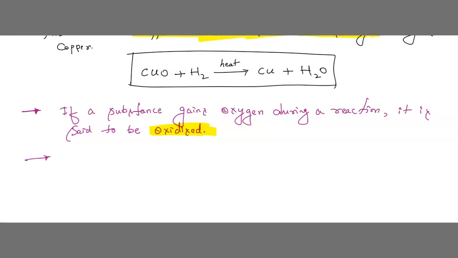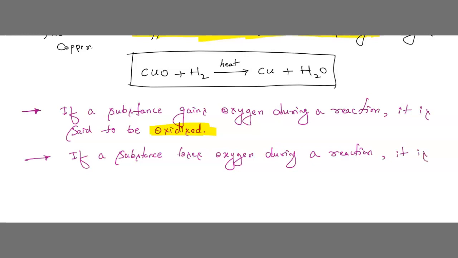Understood? Similarly, if a substance loses oxygen during a reaction, it is said to be reduced.